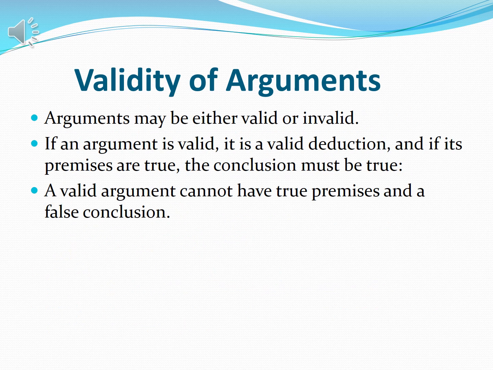Validity of arguments. Arguments may be either valid or invalid. If an argument is valid, it is a valid deduction, and if its premises are true, the conclusion must be true. So the validity of an argument depends on its premises. If the premises are right, then the conclusion will be right. A valid argument cannot have true premises and a false conclusion. If the premises are true, then the conclusion is true, so it couldn't be false.